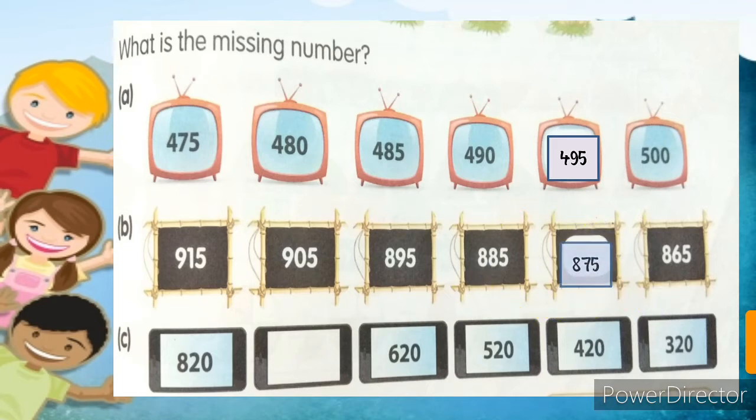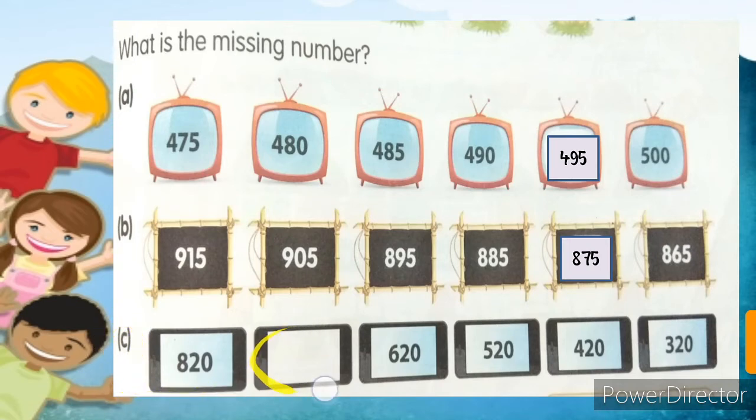Let's see. 875, means 10 less, 875. Again 10 less, 865. So in this B part, the answer is 875.